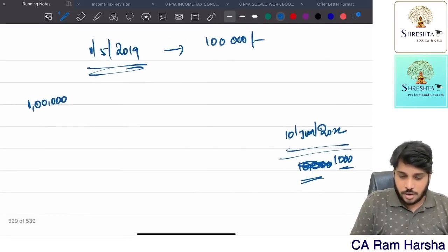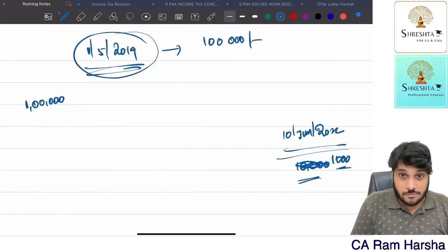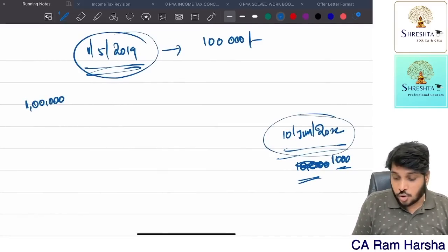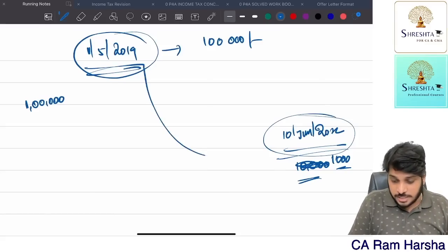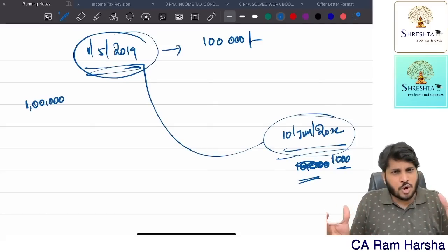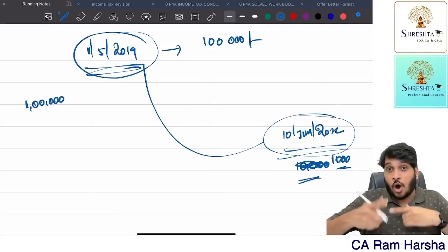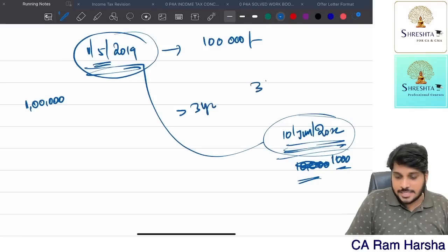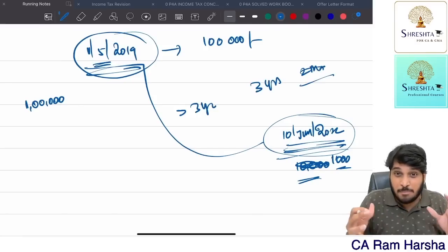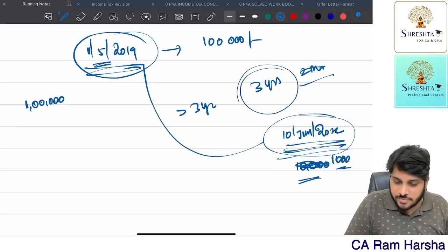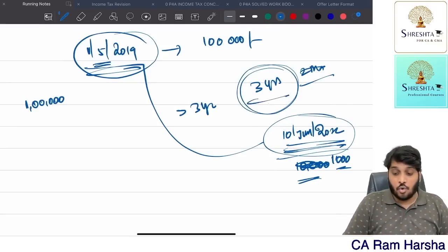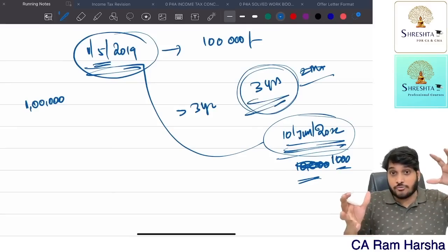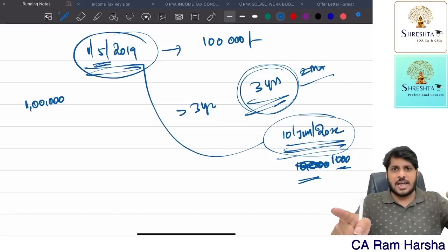Now, the company purchased it on 1st May 2019 and sold it to the employee on 10th June, which means in the gap, who is the owner? Company only is the owner. For how many years is the company the owner? From 1st May 2019 to 10th June, it is more than 3 years, exactly speaking 3 years 2 months approximately. How many completed years is the company the owner? Only 3 completed years. Only for completed years of ownership, claim notional depreciation.